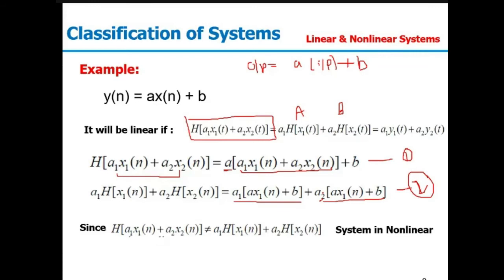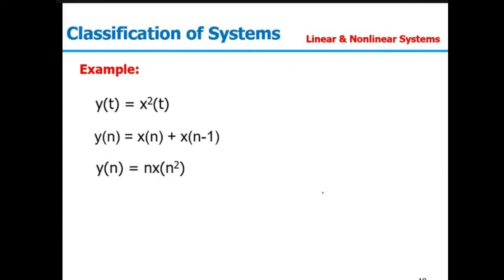You can even use the first method as well. Go for the additive property, go for the homogeneity property separately, and see whether the given system is linear or non-linear. Talking about the examples, the first example we have already solved, that is y(t) equal to x square(t). The first one is non-linear in nature. Second one, a discrete signal, y(n) equal to x(n) plus x(n minus 1).